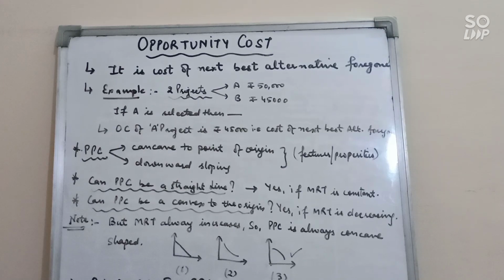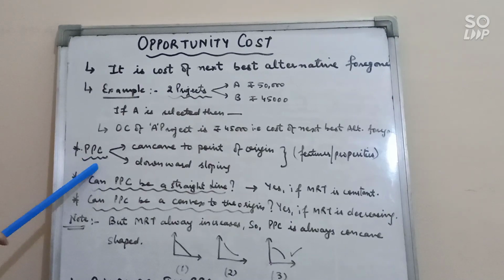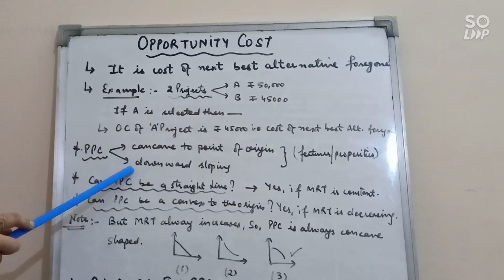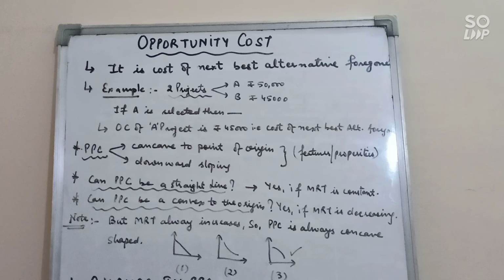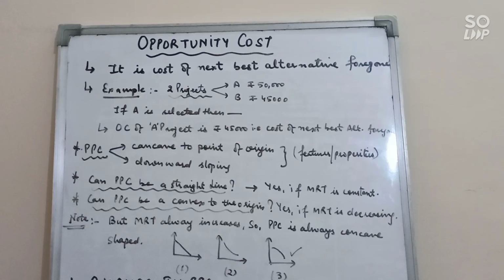Next is change in PPC. But before doing this topic, I would like to explain some other points related with PPC. You may get these questions in 1 mark. As we have discussed PPC with table and diagram in the previous lecture, and we have already discussed the features and the properties of PPC. There are 2 features or properties. One, it is concave to the point of origin. Why? Because of increasing MRT. Increasing MRT means we need to sacrifice more and more units of one commodity to increase the production of the other. Clear? So it is always in the increasing form. And second, it is always sloping downward.